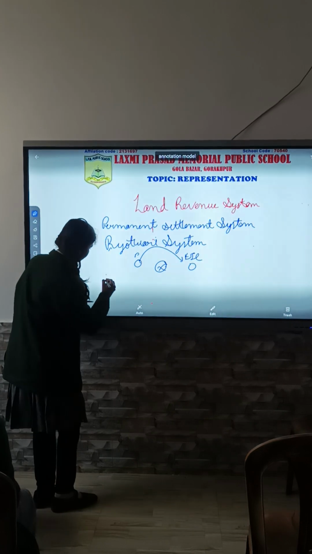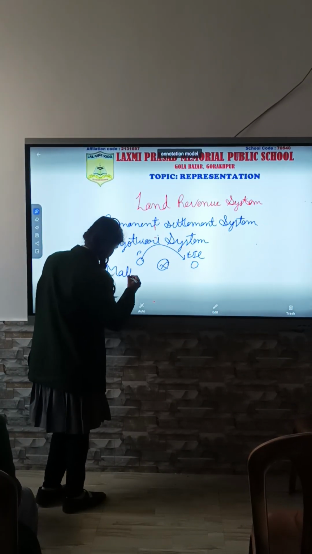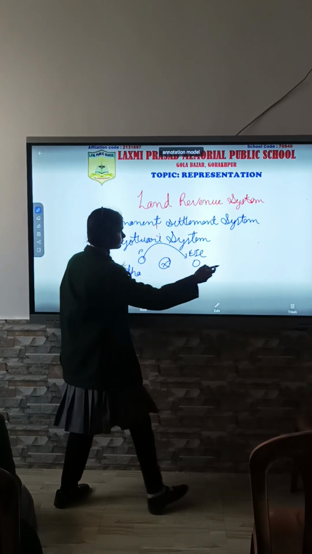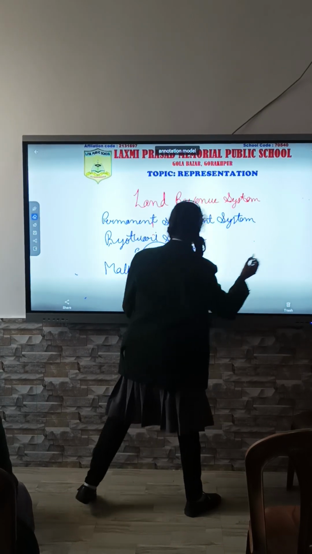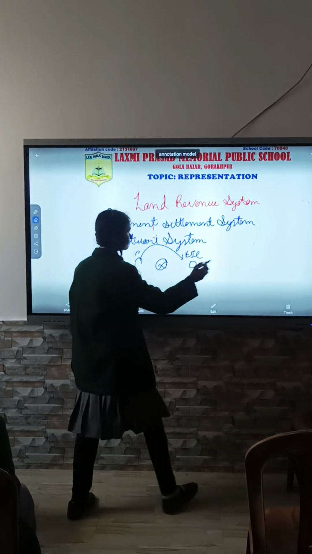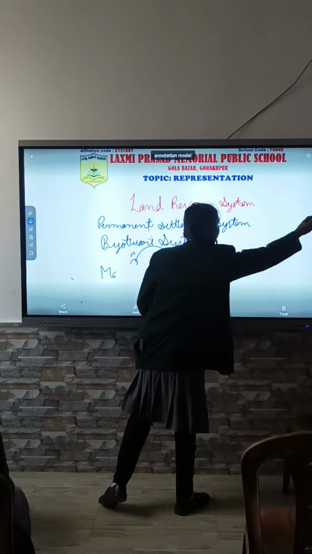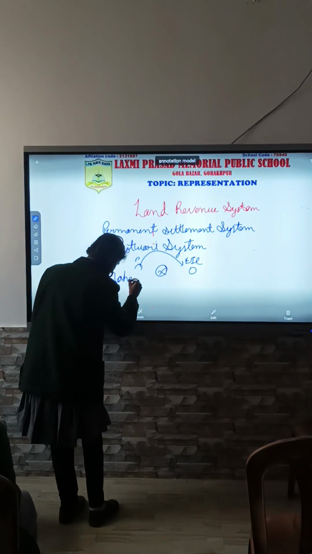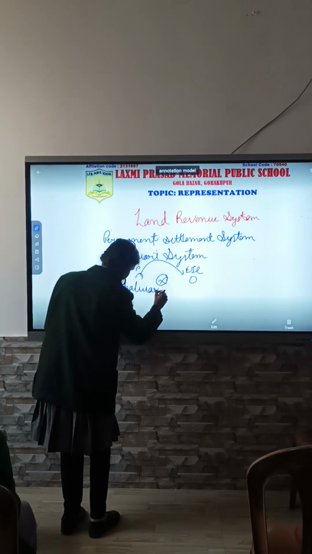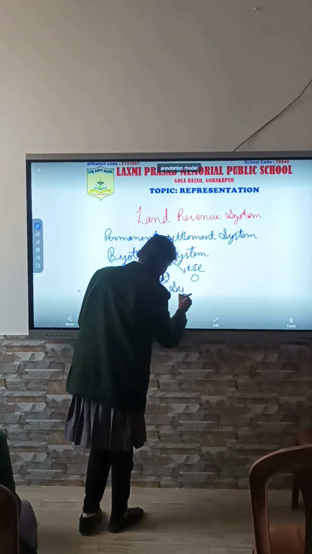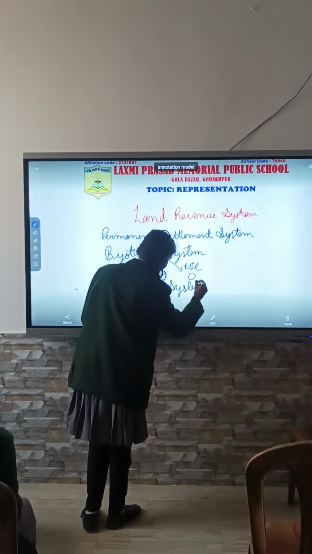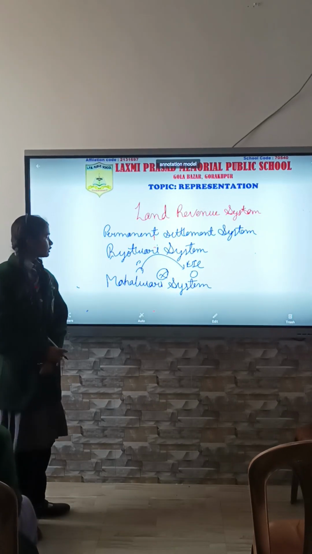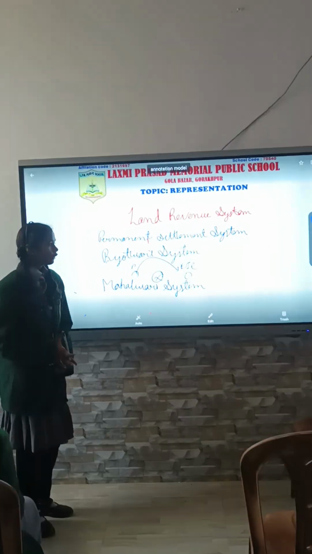Third, the Mahalwari system. The Mahalwari system was introduced by Holt Mackenzie.